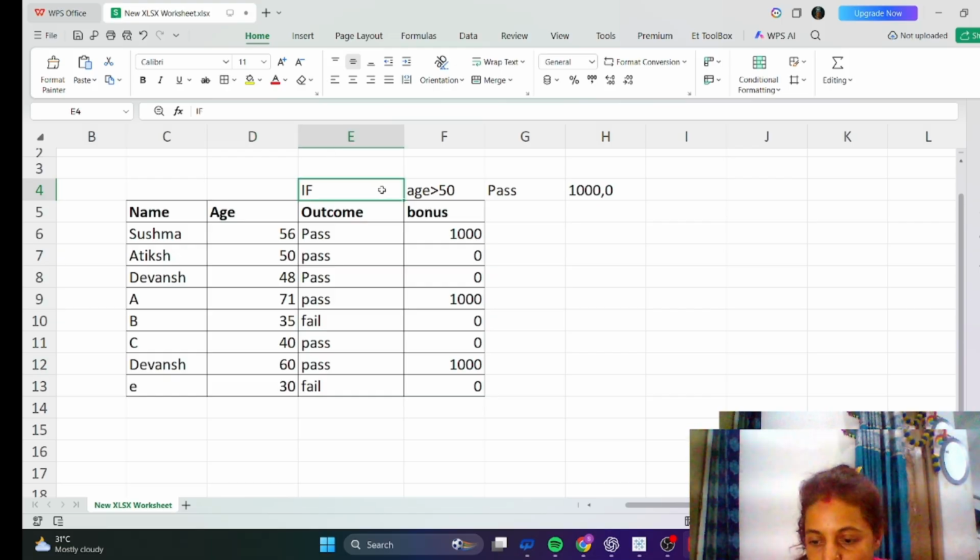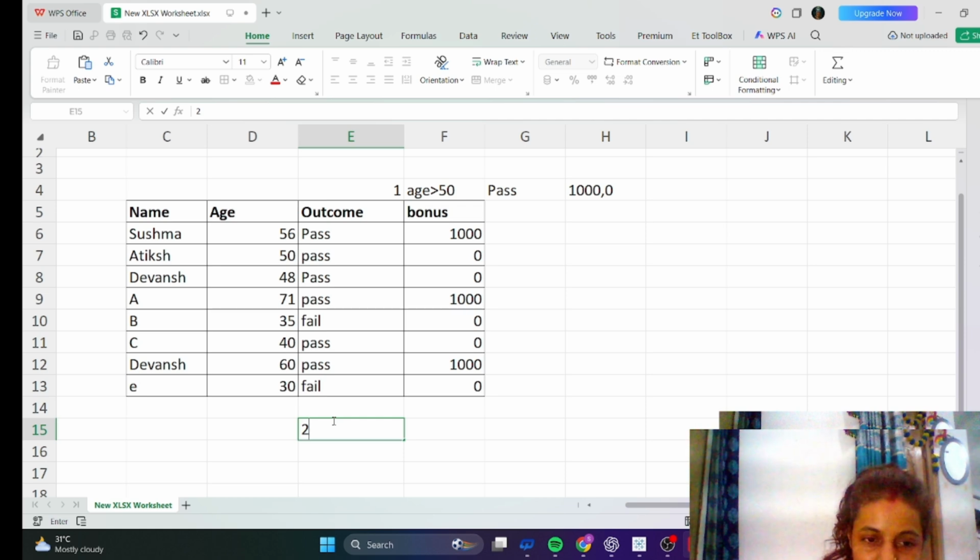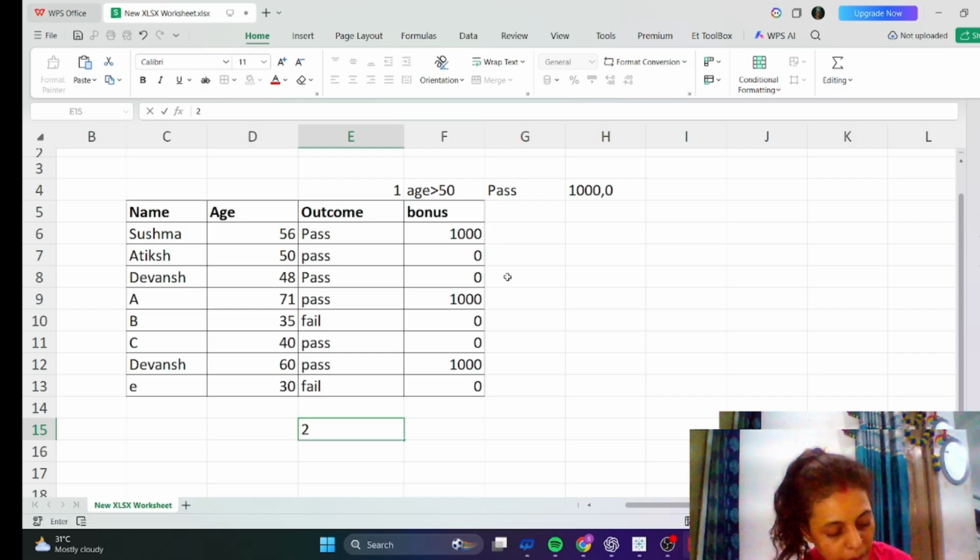That was the first condition, and the second one is about nested if. We have to apply a double if. Nested if means more than one if, more than one condition. I told you that if the age is greater than 50 and he should pass also, then only he will get the bonus.